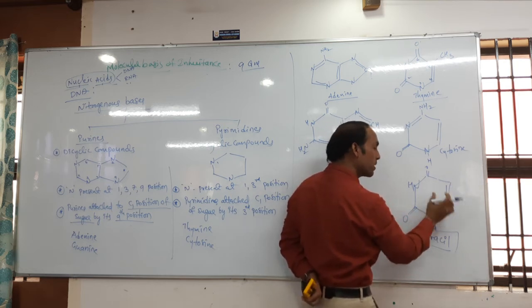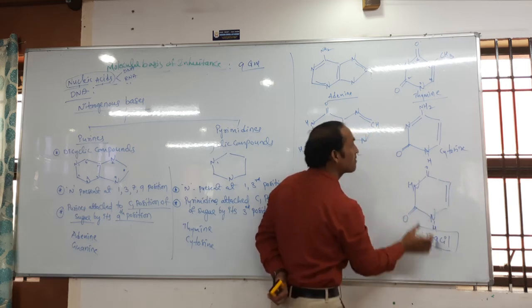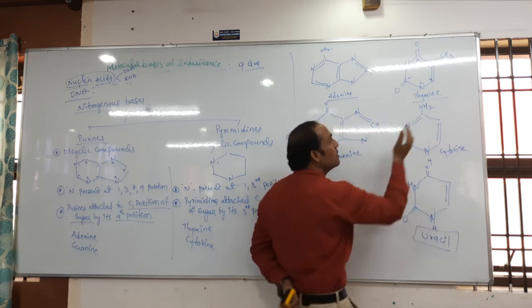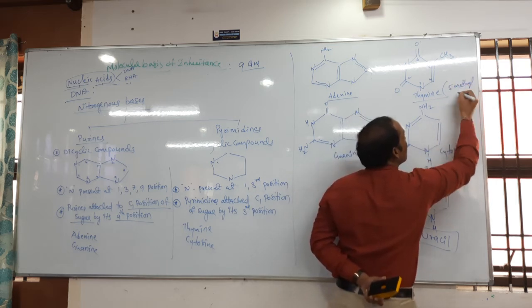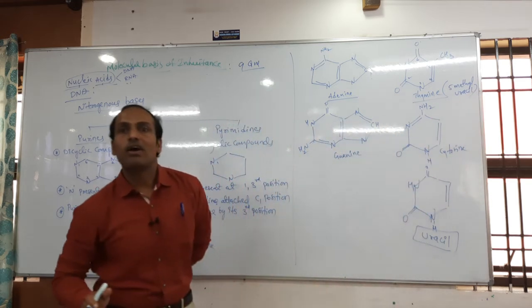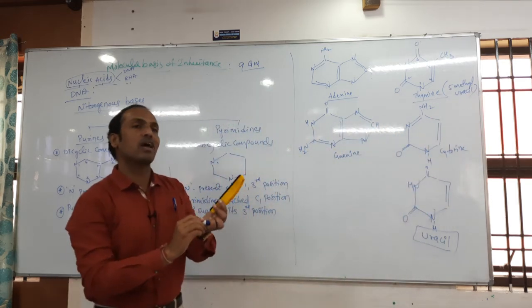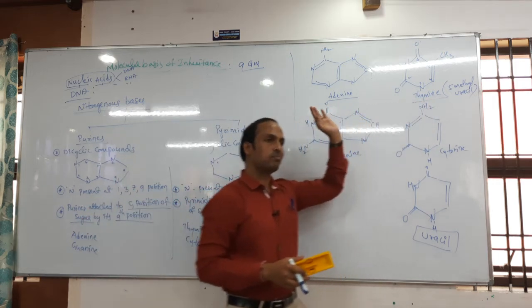If you add a methyl group to uracil, it converts into which one? Thymine. That's why thymine can be written as 5-methyl uracil. Yes, 5-methyl uracil. The following nitrogenous base is called 5-methyl uracil. Which one is called 5-methyl uracil? Thymine.